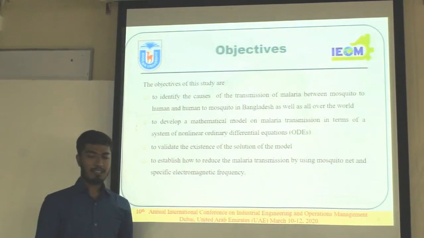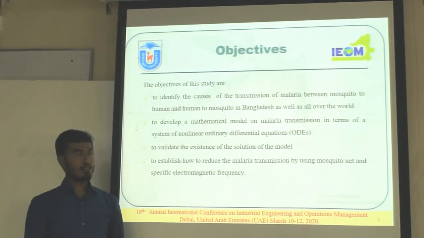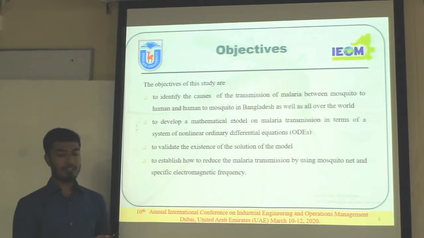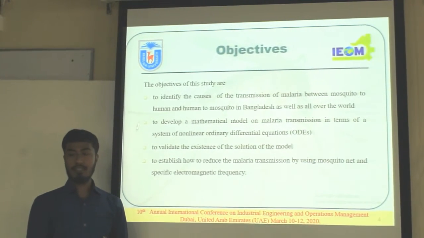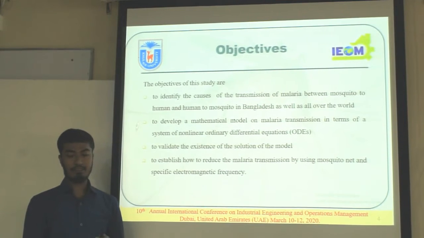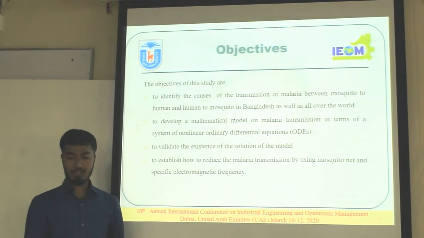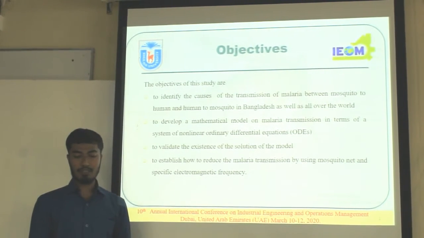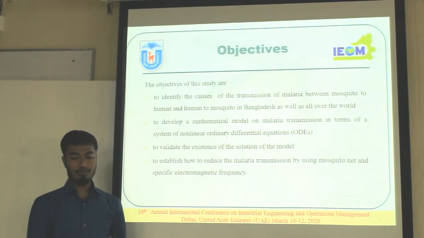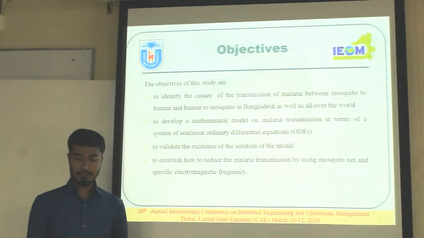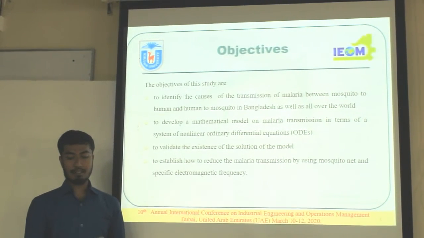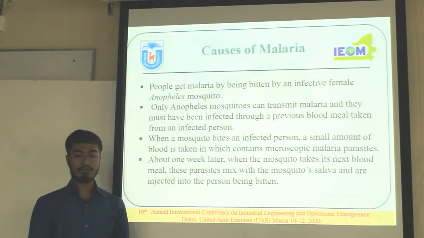So, the objectives of my study are to identify the causes of the transmission of malaria between mosquito to human and human to mosquito in Bangladesh as well as all over the world, to develop a mathematical model on malaria transmission in terms of a system of nonlinear ordinary differential equations, to validate the existence of the solution of the model, and to establish how to reduce the malaria transmission by using mosquito net and specific electromagnetic frequency.